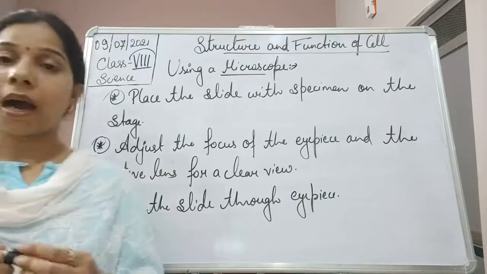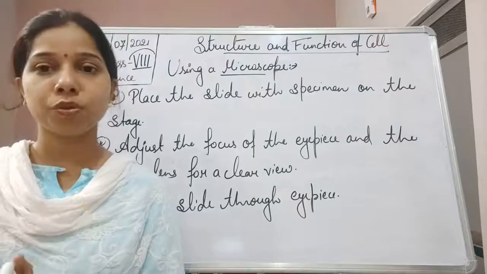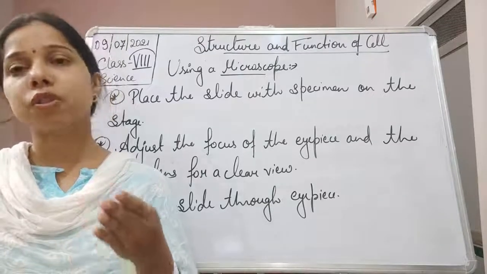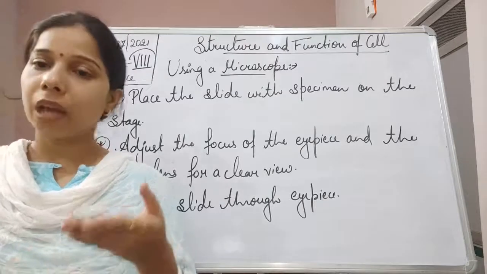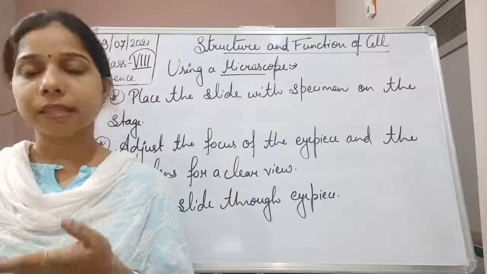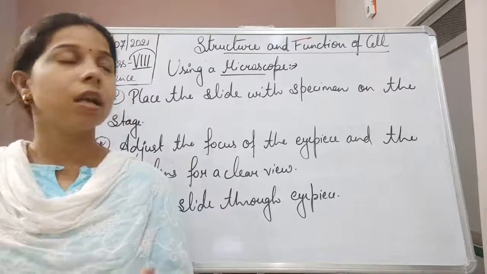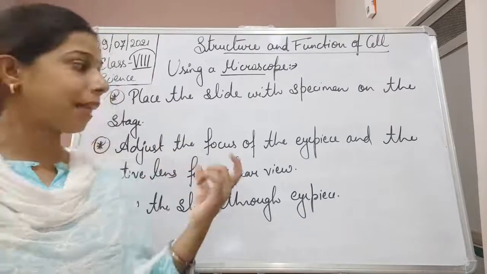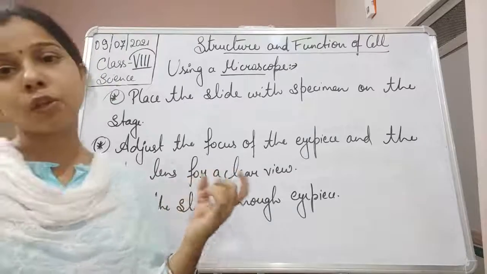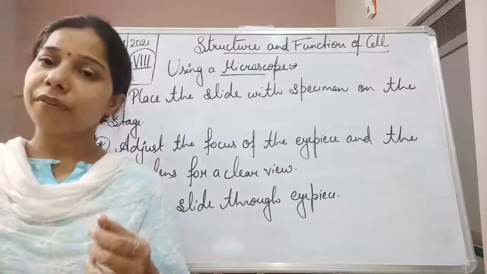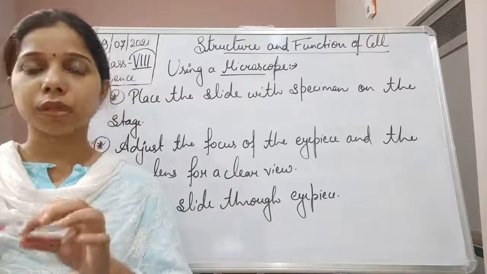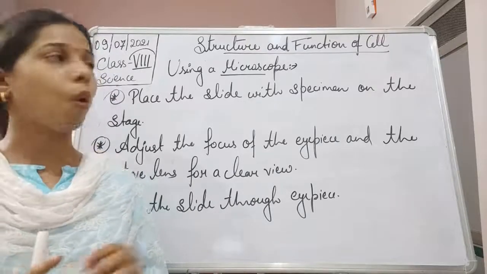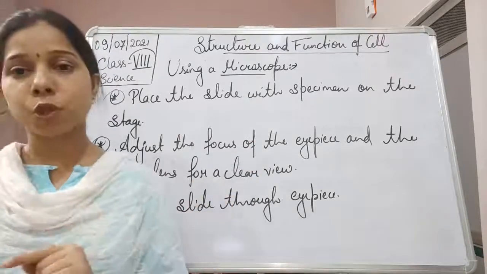So, how can we use the microscope? At first, we have to take the slide on which the specimen has been kept. Now, we have to keep the slide on the stage because we have to see it. Now, we will adjust the focus of the eyepiece and that of the objective lens in order to get a clear view. It means we will continuously do the adjustment until we get a clear view of the specimen which was kept on the slide.